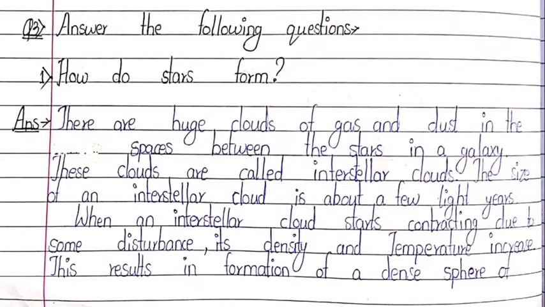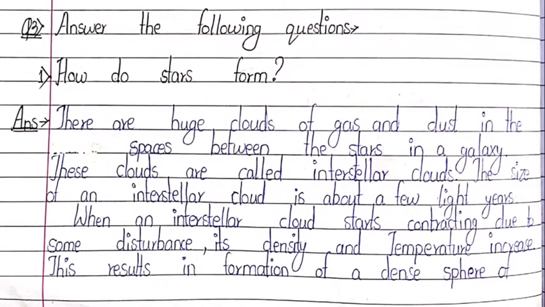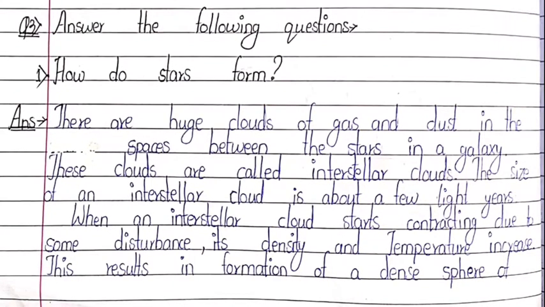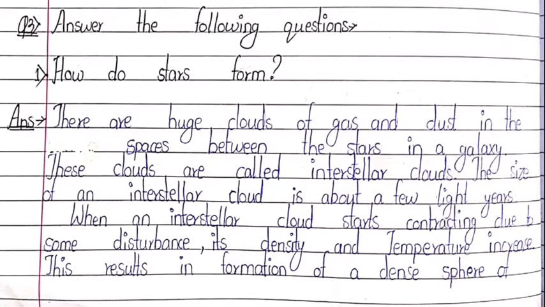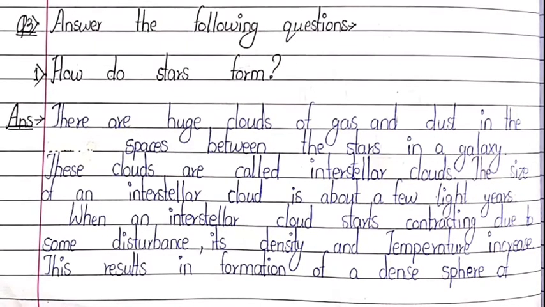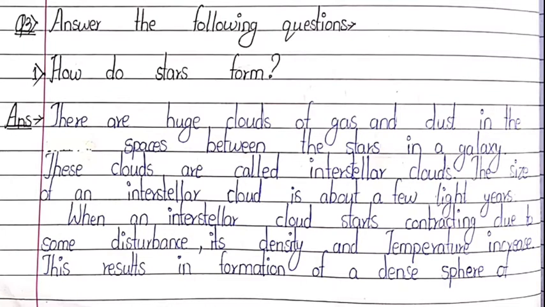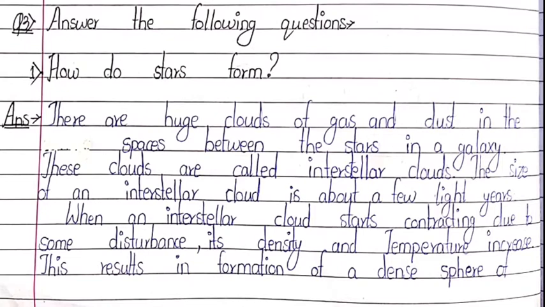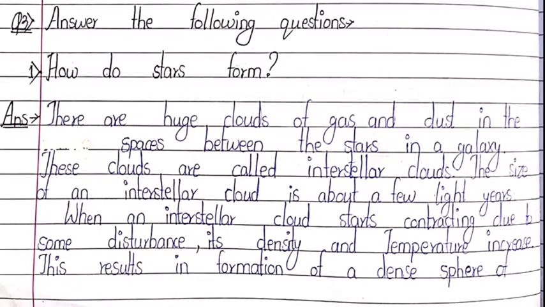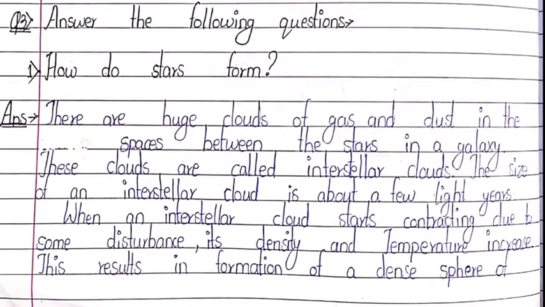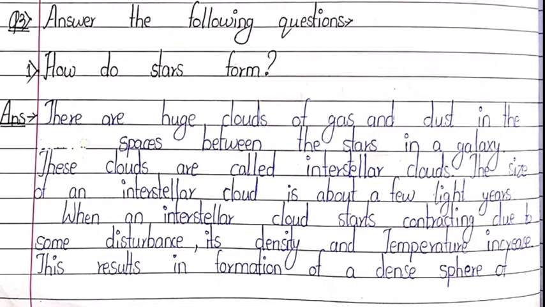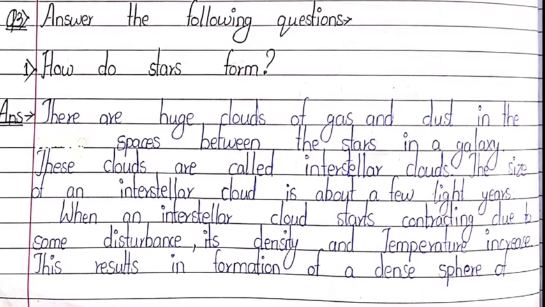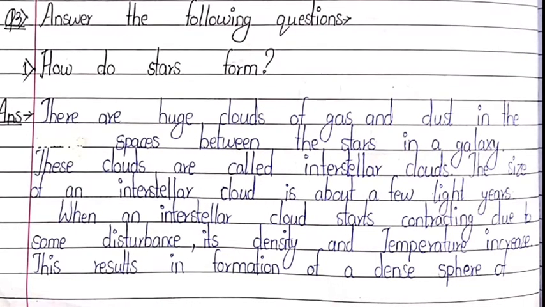How do stars form? There are huge clouds of gases and dust in the space between the stars in a galaxy. These clouds are called interstellar clouds. The size of an interstellar cloud is about a few light years. When an interstellar cloud starts contracting due to some disturbance, its density and temperature increases, thus resulting in formation of a dense sphere of